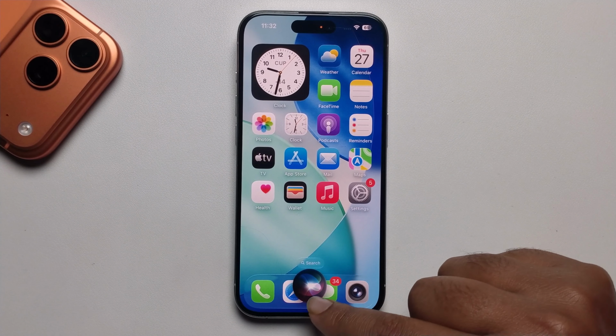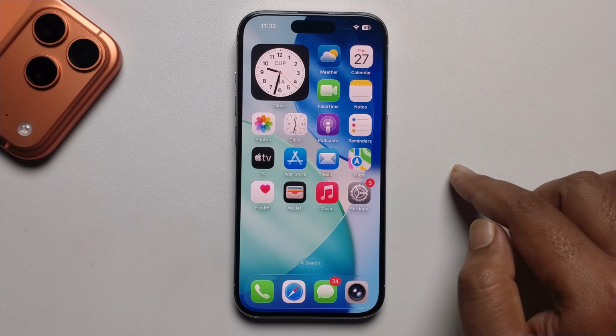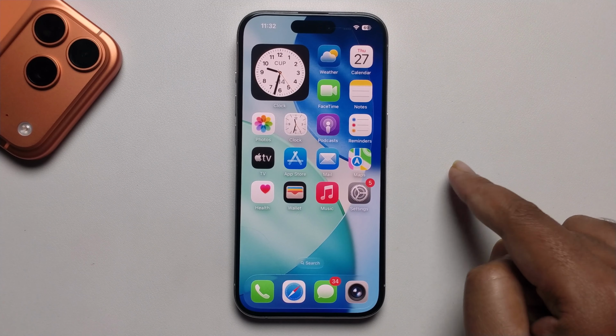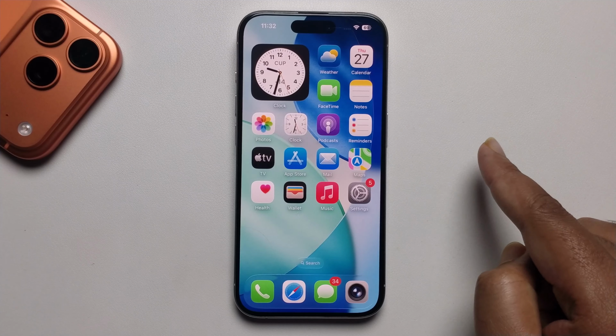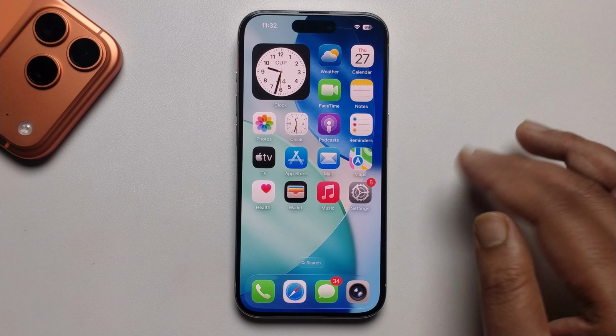And so look here, open just Siri. You just need to wait. You need to wait minimum 30 minutes or maximum 50 minutes, and then you get the Apple Intelligence option. Then you can easily enjoy this.